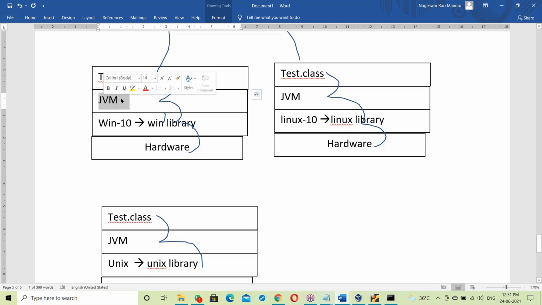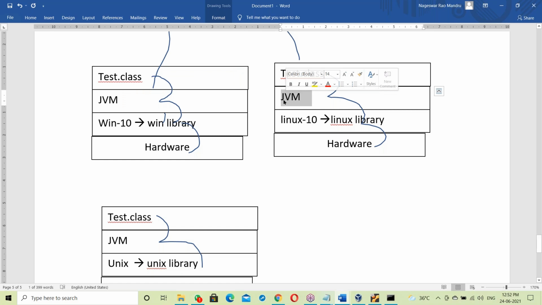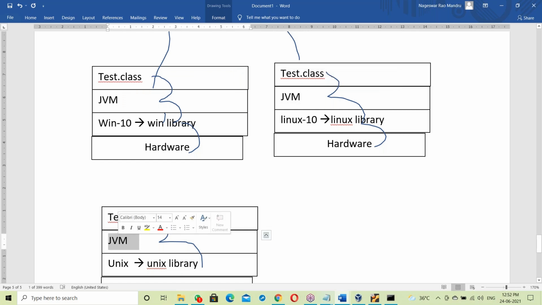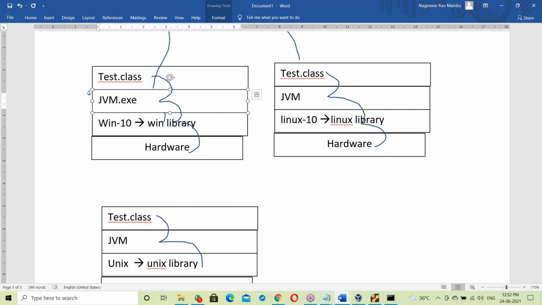This JVM has knowledge of the Windows library, so it can communicate with Windows. The JVM is an exe file, so it gets a library. The Windows JVM contains the Windows service library, the Linux JVM contains the Linux library, and the Unix JVM contains the Unix library, because it's an exe file. Suppose JVM.exe: Windows-based exe means it contains the Windows library.